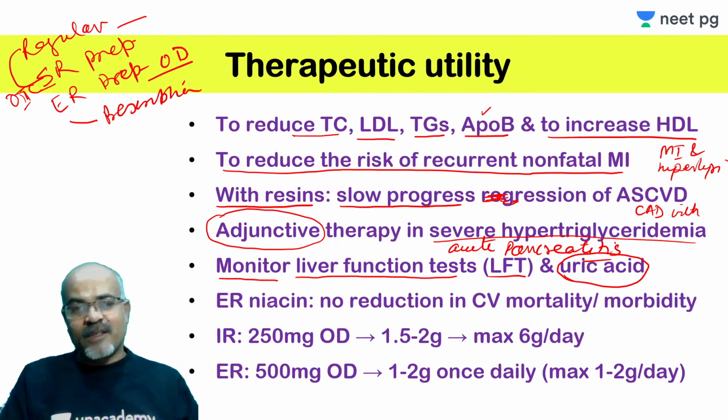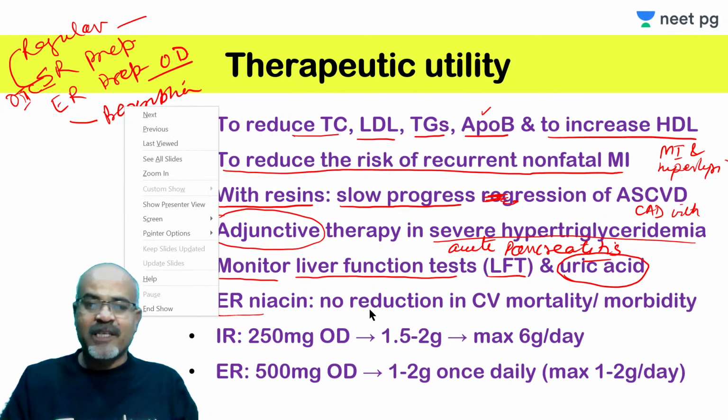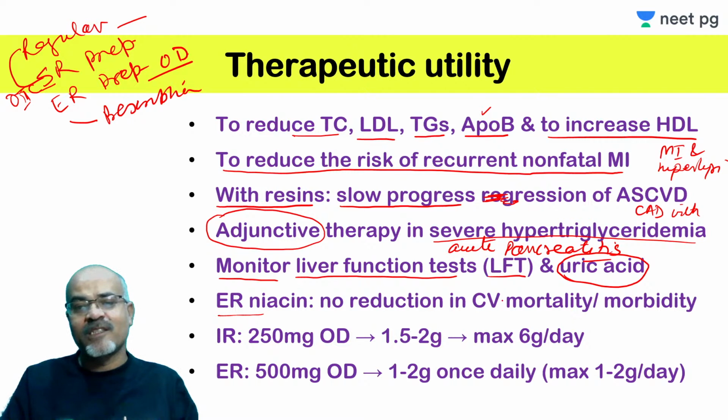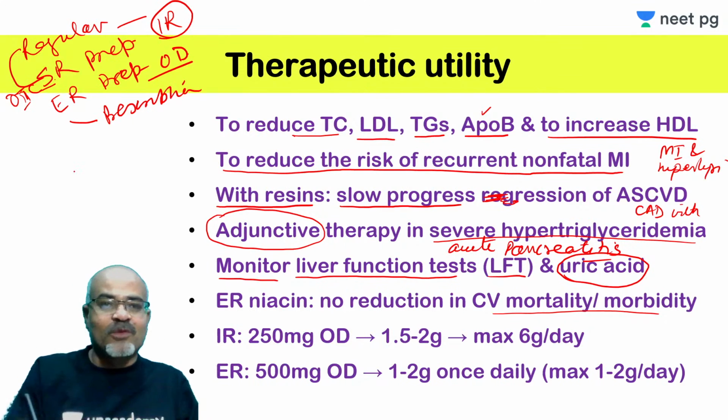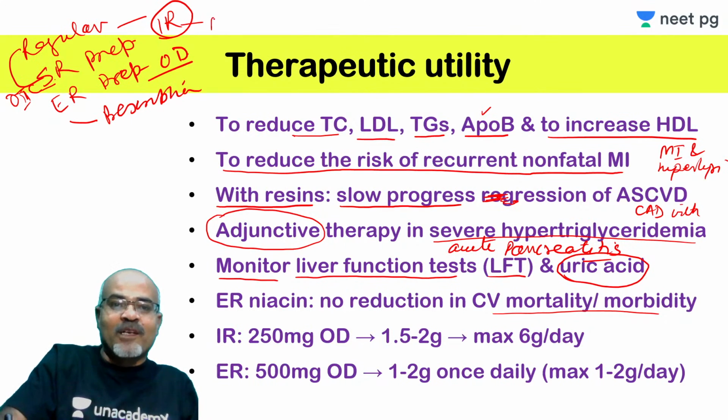So this ER niacin, extended release niacin, when it was tested in clinical trials, it was found that there is no reduction in CV mortality or morbidity with extended release niacin, but with the other niacin it was found. So regular niacin is also known as immediate release; sustained release, extended release, 3 preparations. This immediate release is called regular niacin or crystalline niacin.